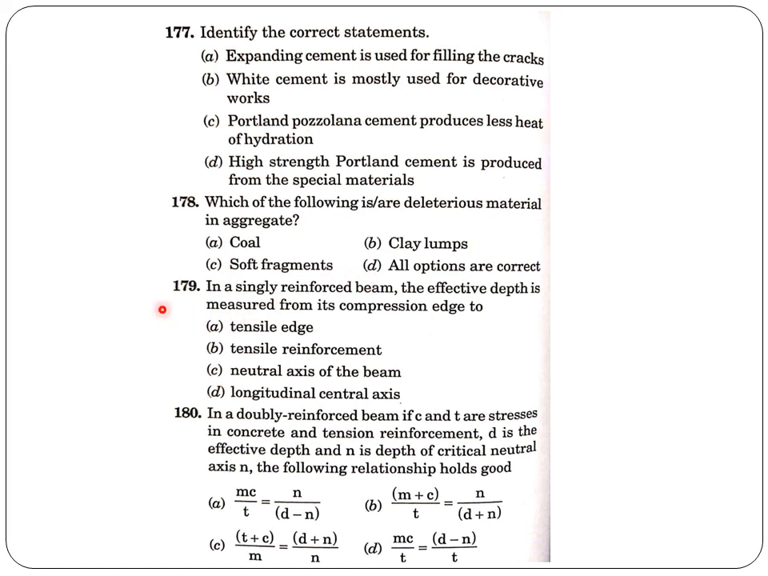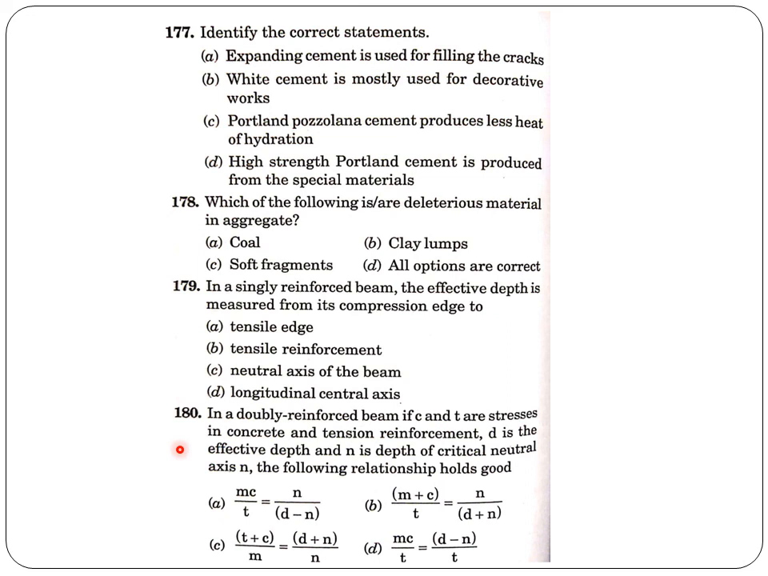Next question. In a singly reinforced beam, the effective depth is measured from its compression edge to. We always measure the effective depth from top to the tensile reinforcement. That is the middle of that bar. Okay, so the answer is option B.